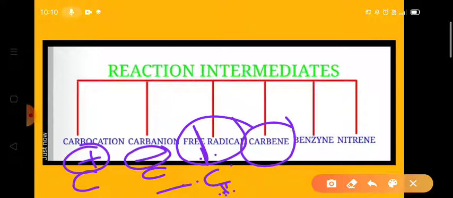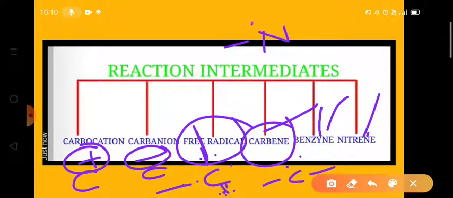Carbene is an unsaturated electron species with 6 electrons. And benzyne and nitrene are also species with an incomplete octet. But this carbene, benzyne, and nitrene do not possess any charge on them. Look here, nitrene has a structure like this, and we will discuss all these reaction intermediates clearly.